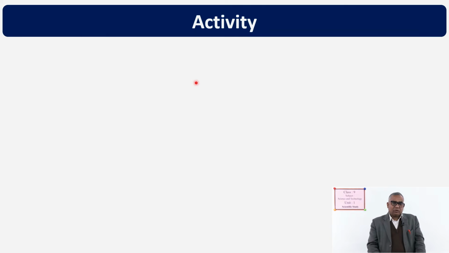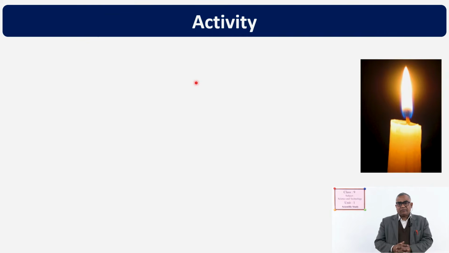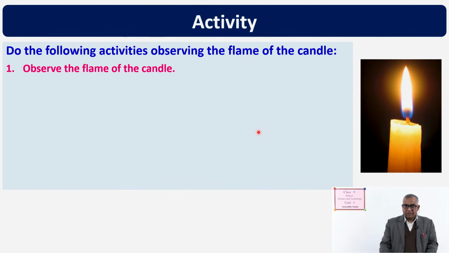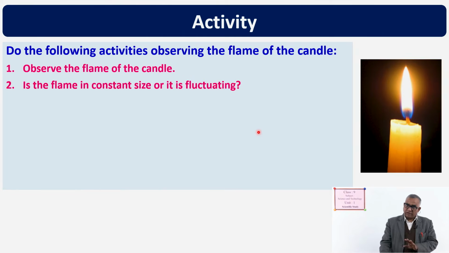So, here one activity is given. Look, here a candle flame is shown, and observe it. Then you have to answer this question. Observe the flame of the candle. Is the flame of constant size or is it fluctuating? In the diagram it will not show, you have to do it with a real burning candle.